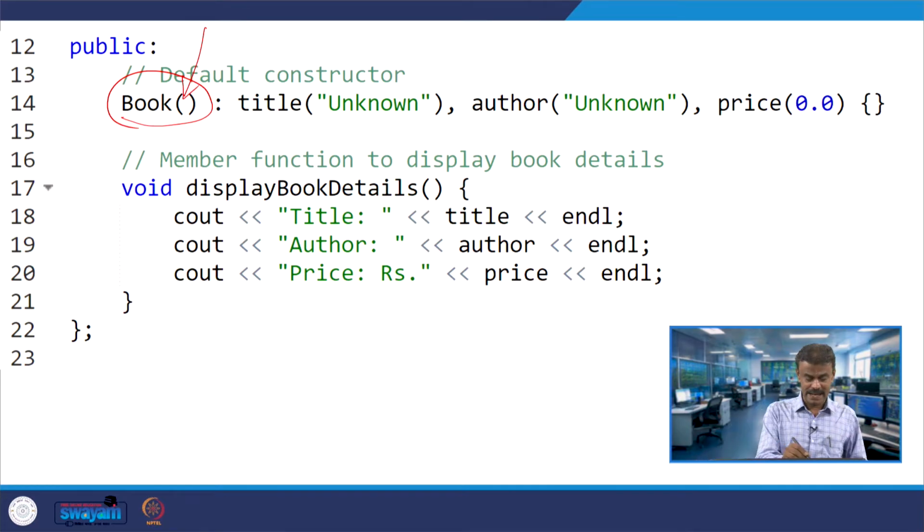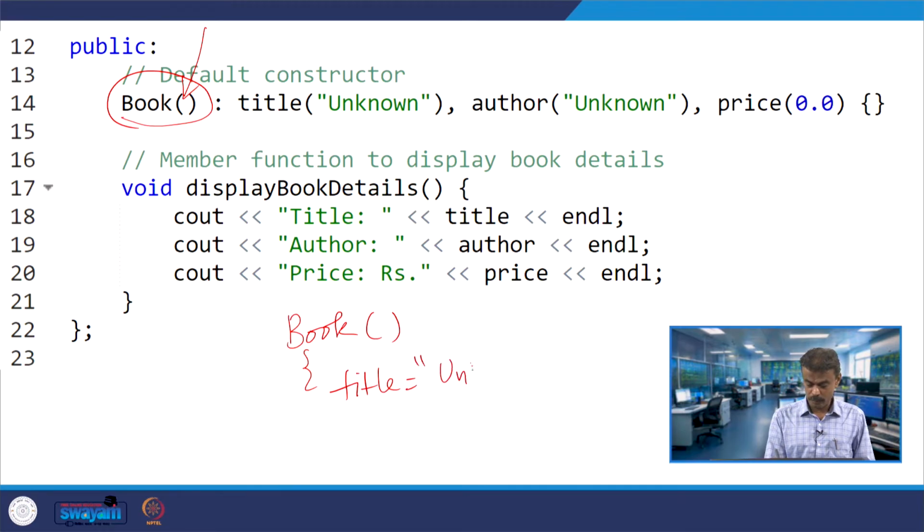So, this is the syntax where I can directly initialize. Either you can do this, or I can do it like this: book, followed by the parenthesis, then I can have title equal to unknown, author equal to unknown, price equal to 0.0.